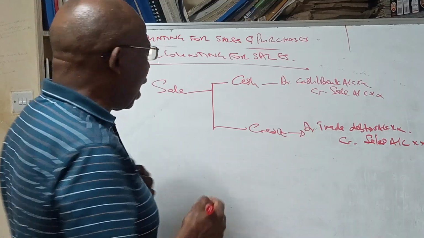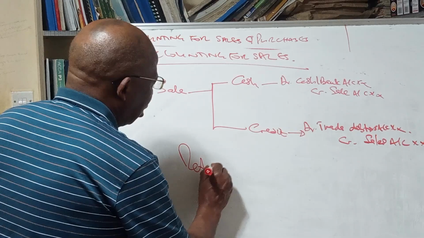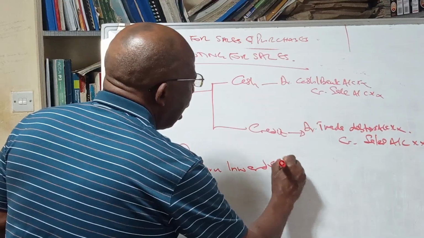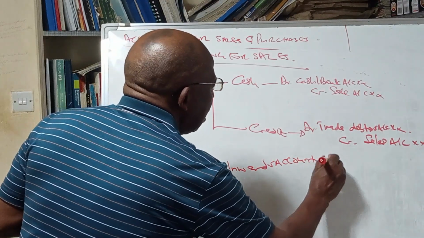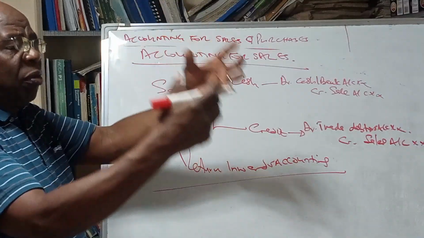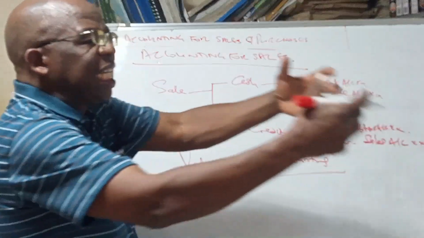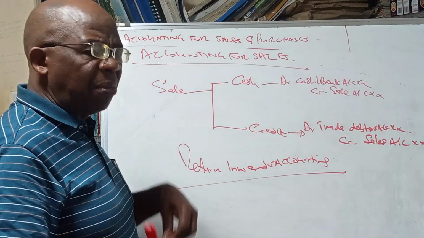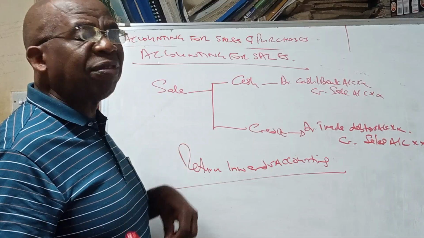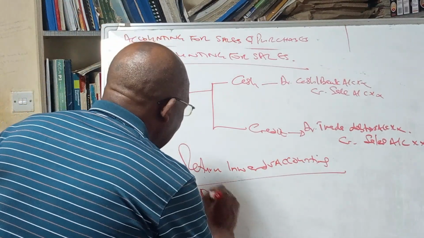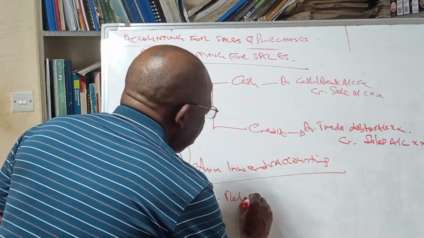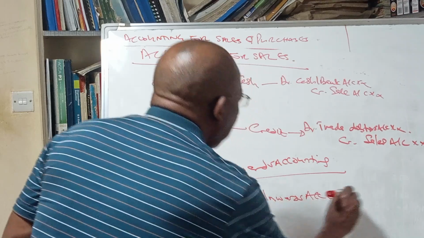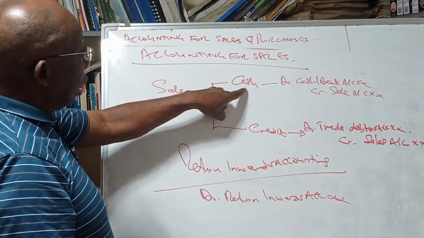But we do not have an inventory account. Inventory is returning to us, and therefore it is an increase in inventory, an increase in an asset, so we debit the asset account. And because we do not have an inventory account, we debit return inwards with the increase. Whatever is returned, we debit return inwards, but it will depend on whether it was cash or credit.